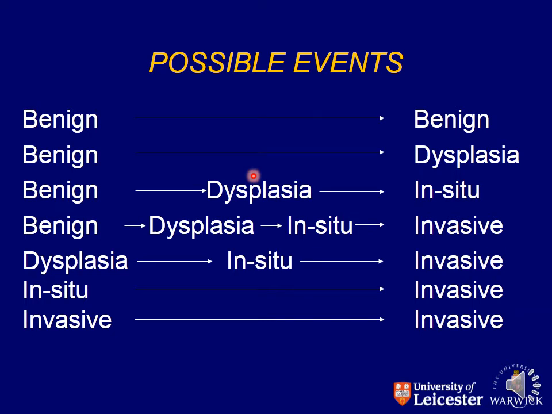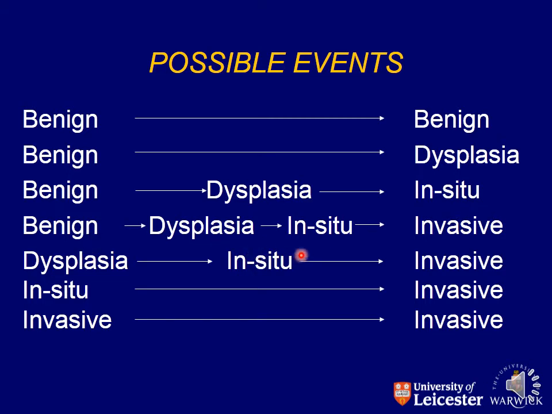There are also some events in which the tumors begin with a benign nature, then show dysplasia in their cells, and later on the dysplasia covers the whole of the epithelium, resulting in the formation of carcinoma in situ. Then there are some tumors that start with a benign nature. Later on you will find dysplastic change in those tumors that turn into carcinoma in situ, and later on this carcinoma in situ changes to an invasive neoplasm, that is, a malignant neoplasm.